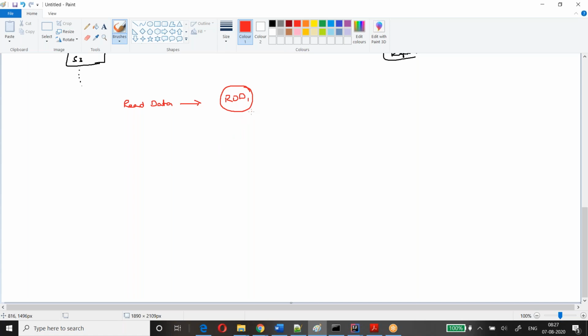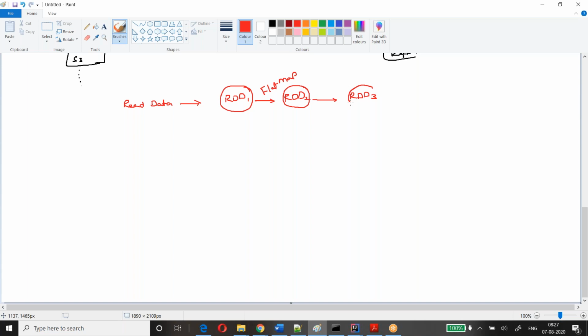Then I applied one operation, flatMap, and it will give one more RDD. RDDs are immutable. Whenever you apply any transformation, it will not modify the existing one, it will create a new one. Same as your immutable collections, guys, not the mutable collections. Whenever you add or modify, every time it creates a new one. Then I applied the map, and it gives one more RDD.